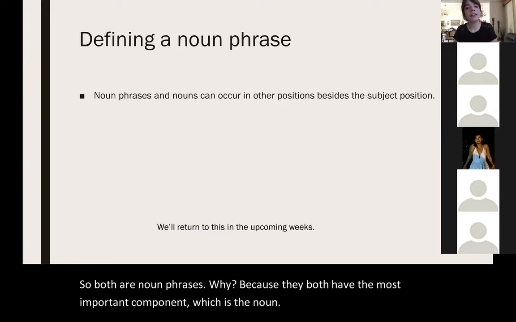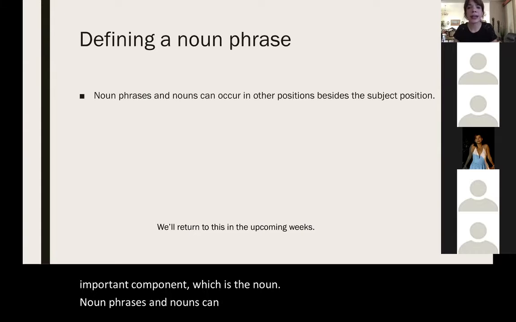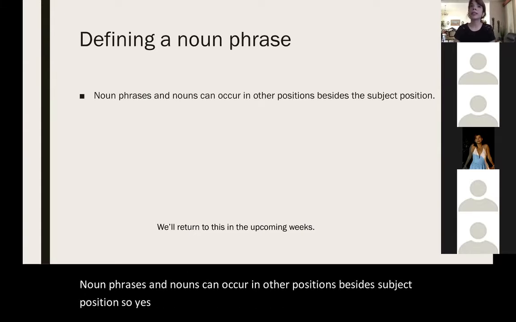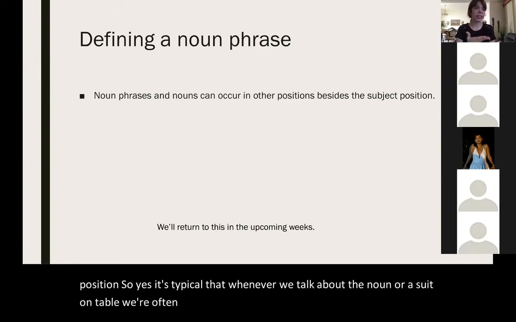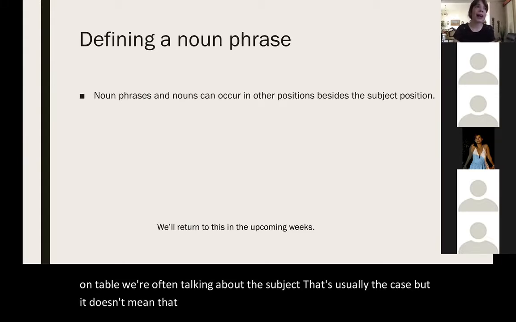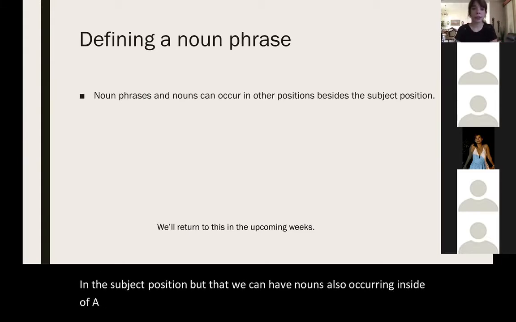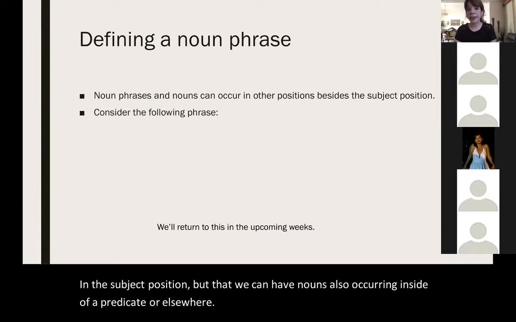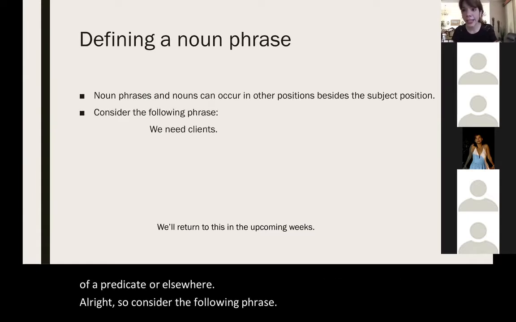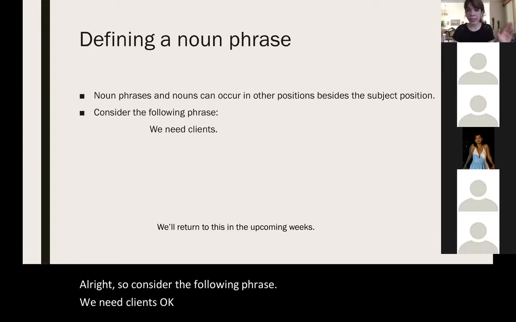Noun phrases and nouns can occur in other positions besides subject position. So yes, it's typical that whenever we talk about the noun, we're often talking about the subject. That's usually the case, but it doesn't mean that we'll always be talking about nouns in the subject position, but that we can have nouns also occurring inside of a predicate or elsewhere. All right? So consider the following phrase. We need clients. Okay, we need clients is a sentence.